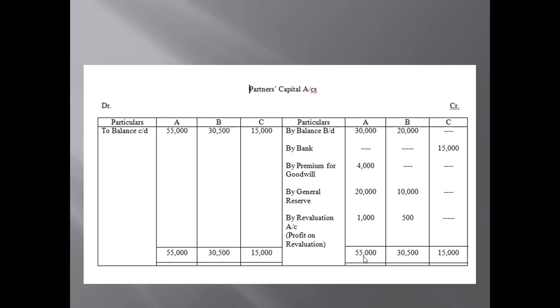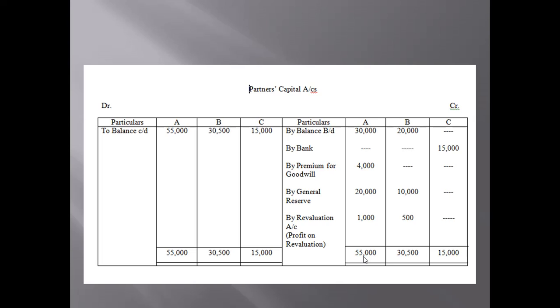Now this general reserve, as you can see here in the balance sheet, is 30,000. You can refer to the previous question also, question number 49. This general reserve is created before the admission of C, just like in question number 49, where the general reserve was created before the admission of Nabeen.